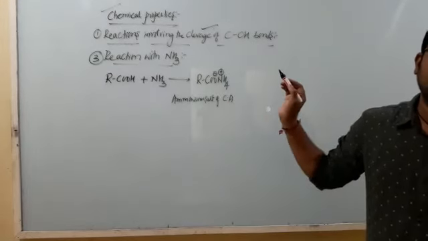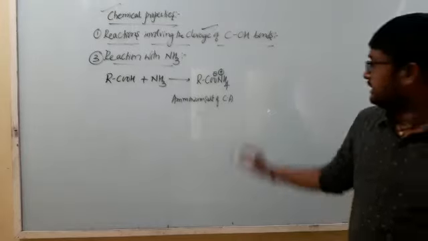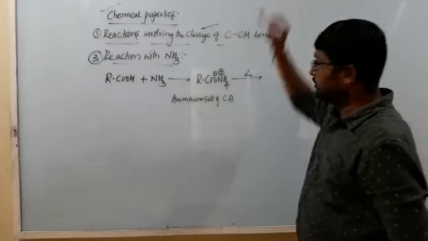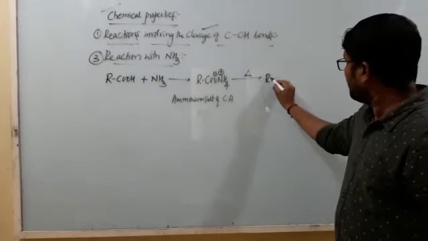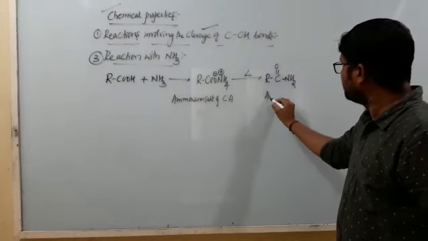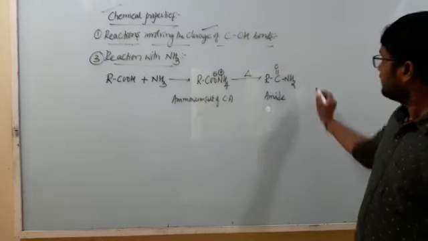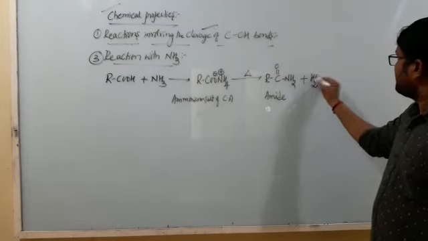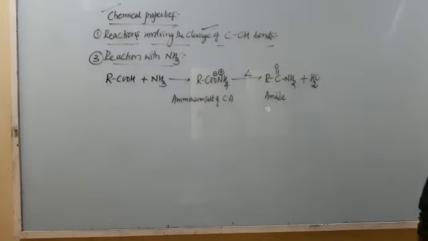When this ammonium salt of carboxylic acid is subjected to heating, we are going to get RC double bond ONH2. This is called what? Amide. Along with amide, there is an elimination of water molecule.